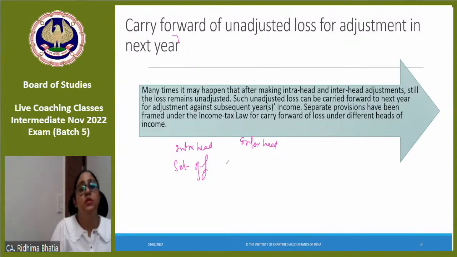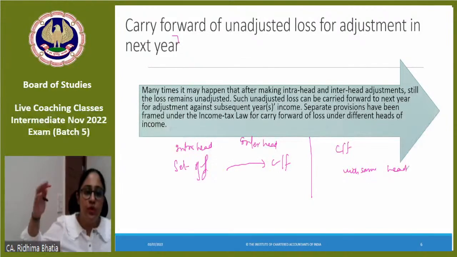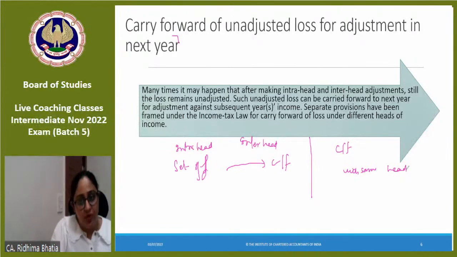Okay? If losses still are there, you carry forward it. Now, once you carry forward the loss, remember this is a golden rule. Except unabsorbed depreciation, it will only be adjusted with the same head. For carry forwarded loss there would not be a treatment of going to inter-head and all those things. Carry forwarded loss would be adjusted with the same head only. Once a loss is carry forwarded, it would be adjusted only with the same head. Tie this point down. See, carry forwarded loss only under the same head, except obviously unabsorbed depreciation.